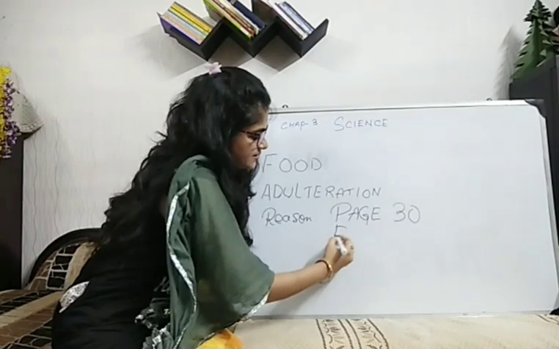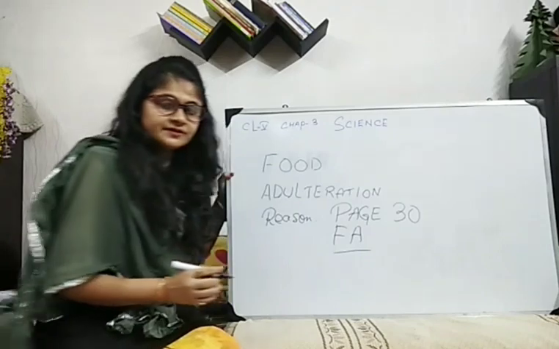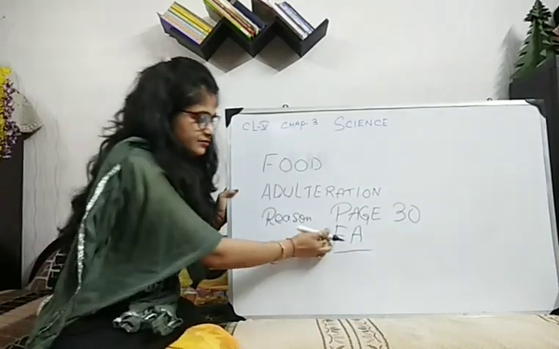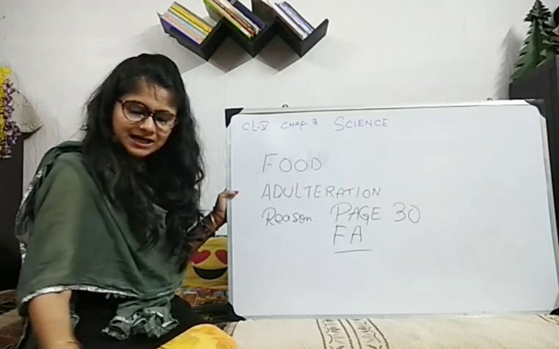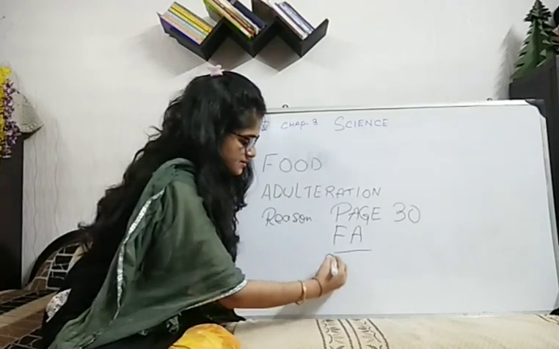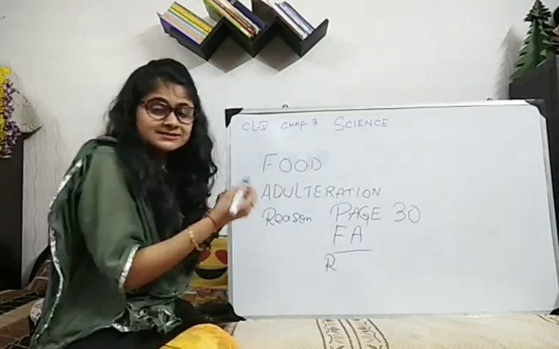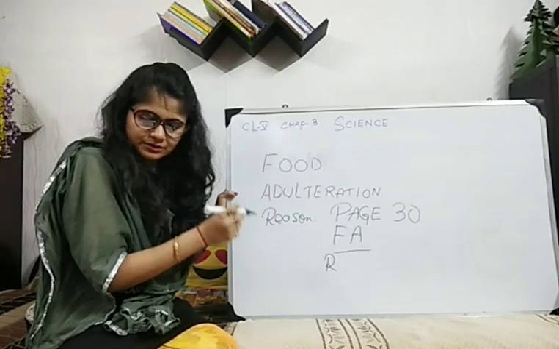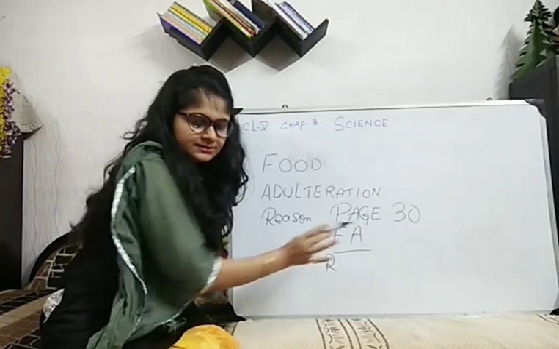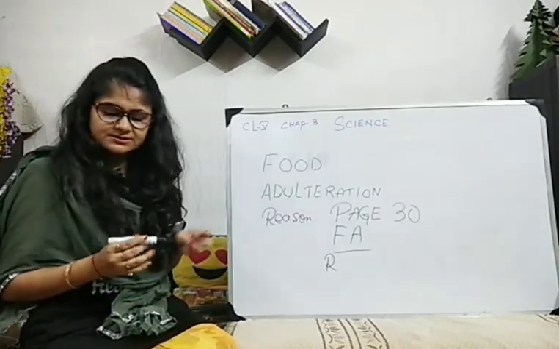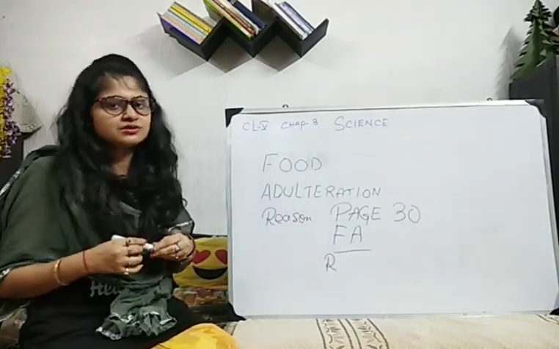You will see food adulteration given. First you will write food adulteration, then the definition. After that write the reasons, as I used to tell you before, same way you will do, reasons for food adulteration. 3 reasons are given. You can write 3 also, 2 also, no problem.